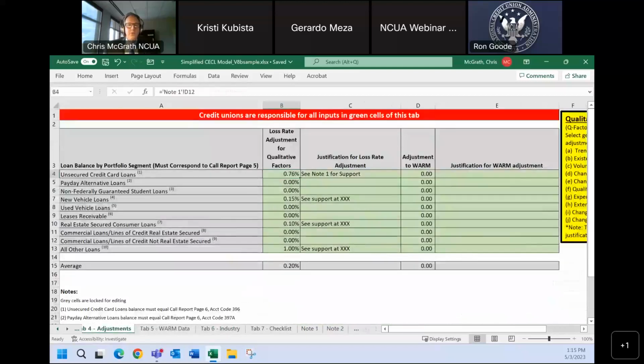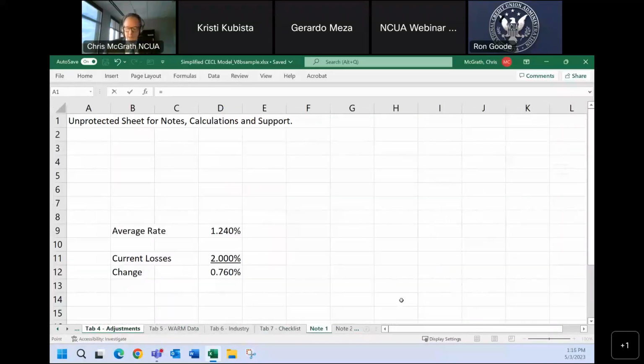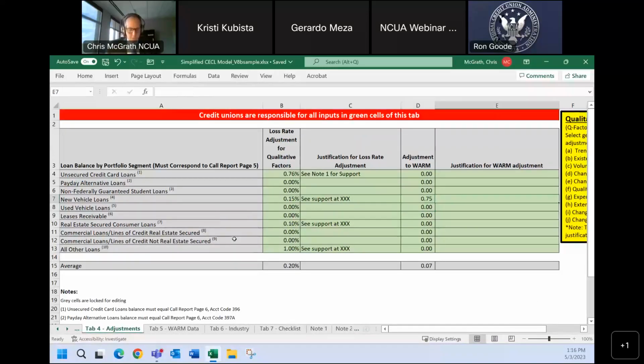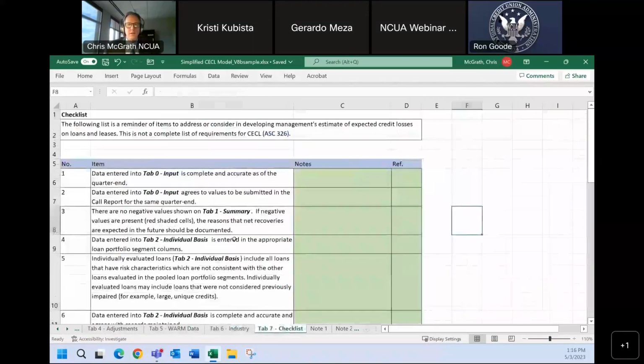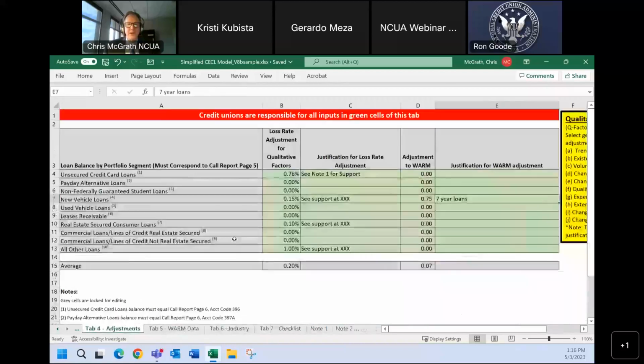And in the tool for the new loans, we're going to add this adjustment. Do I do 7 years or 8 years? 7 years. Okay, so we're doing an adjustment for 7 years, because all of our loans are really 7-year loans because cars are expensive nowadays.